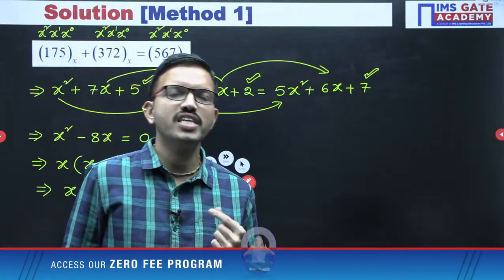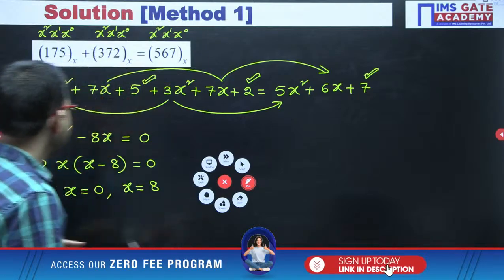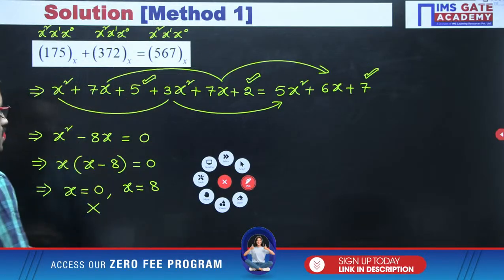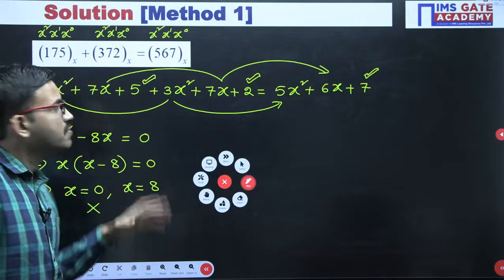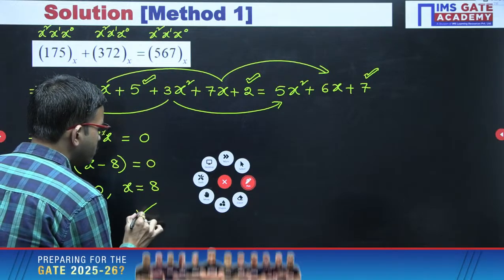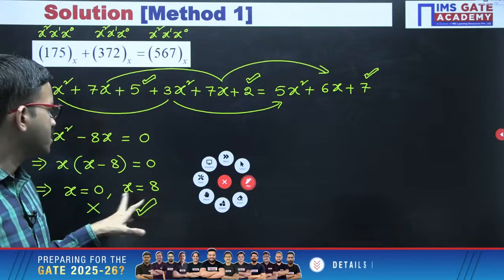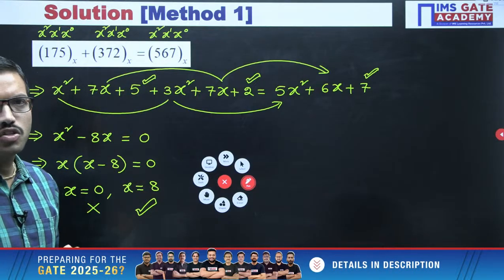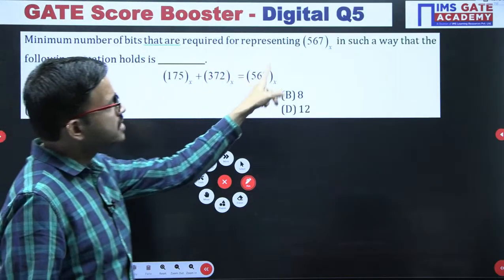Say, for example, if the base value is 2, you can represent 0 and 1. That is the reason that even though you theoretically get roots like 0 or negative, because x is the base, you can eliminate them. Since only one root is positive and non-zero, that root will be the valid base. I hope it is clear for everyone regarding x equal to 8. Now that you have x equal to 8, the question is regarding 5, 6, 7 base x.